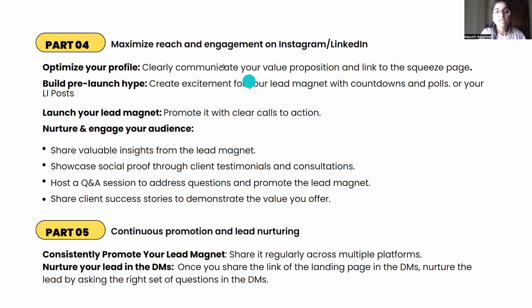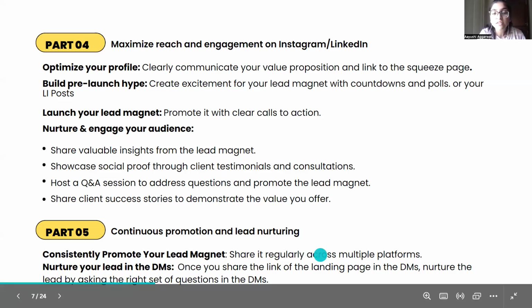In part 5, sometimes we are very confident that people are going to download. People download too, right? But the mistake you make is you stop your promotion here. After part 4, you think you're all done. Once you've launched it, you're all done. But no, there comes a part 5 where you continuously promote and nurture your leads. You share it regularly across multiple platforms.